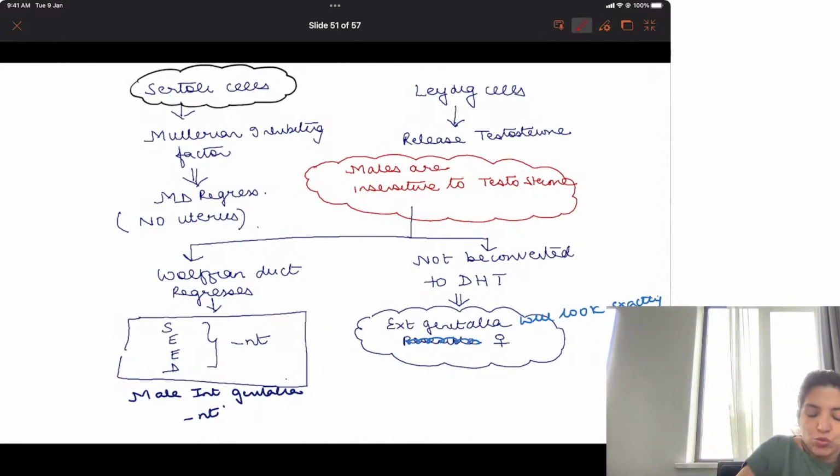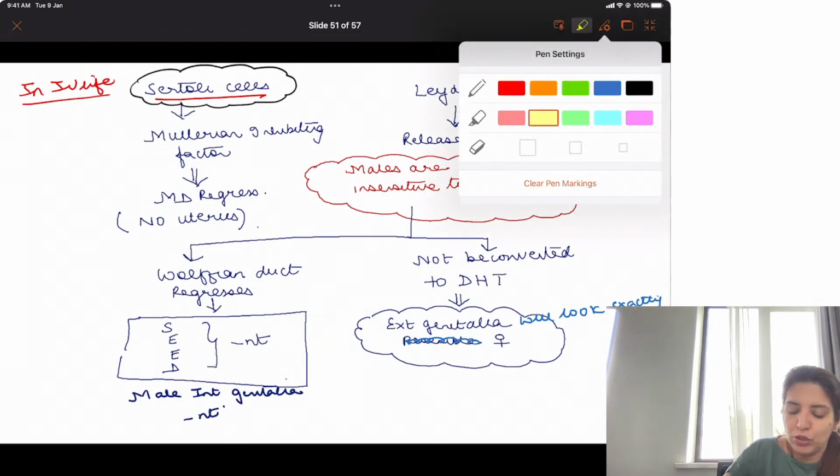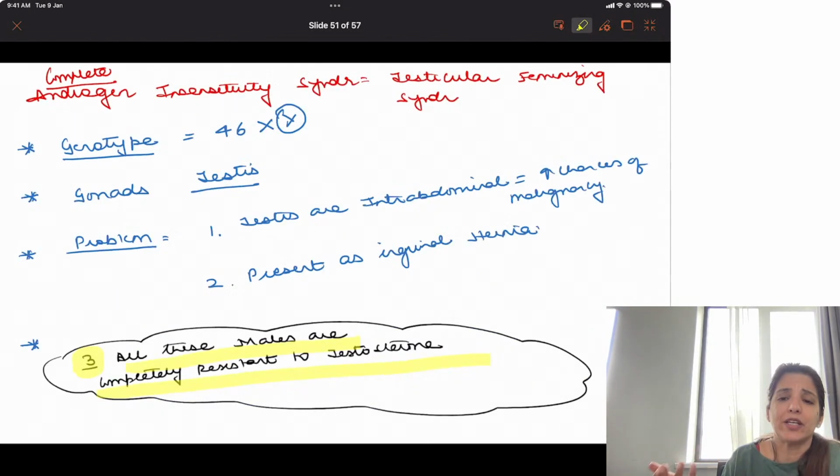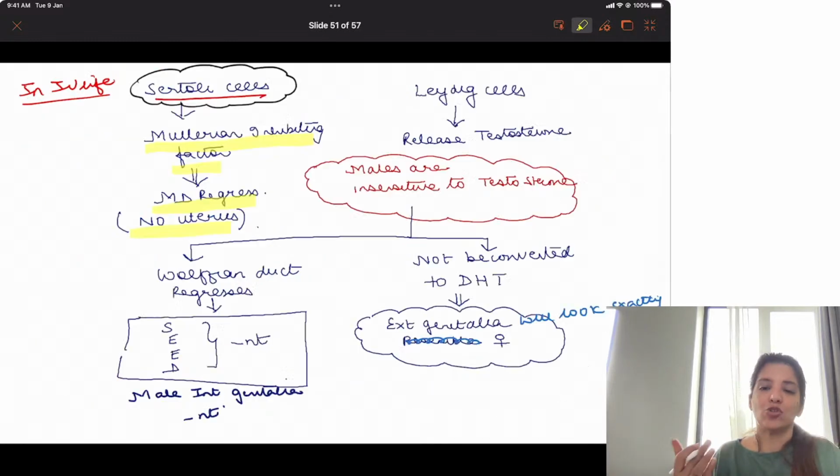Now, because they are completely resistant to testosterone, what is going to happen in intrauterine life? In intrauterine life, their Sertoli cells are going to produce Mullerian inhibiting factor. They have testes, so the Sertoli cells produce Mullerian inhibiting factor. Because Sertoli cells produce Mullerian inhibiting factor, the Mullerian duct will regress. And because Mullerian duct regresses, there is no uterus. Obviously, there shouldn't be any uterus. They are 46XY, so I don't expect a uterus. That is normal over here. They don't have a uterus.